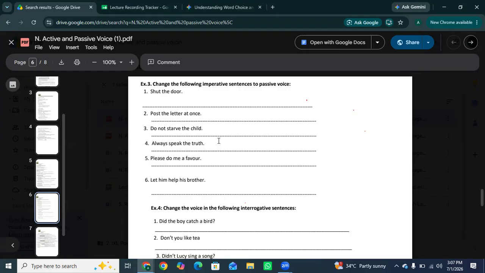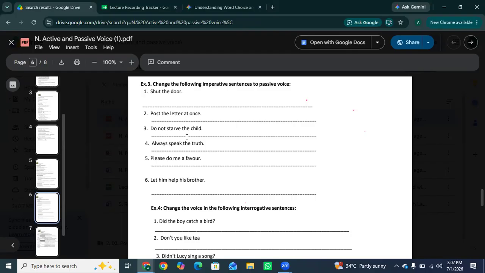Shut the door. It simply changes to "Let the door be shut," because "let" starts the sentence, then the object, which is the door, follows, and we attach "be" plus the third form of the verb. Next: Do not starve the child.